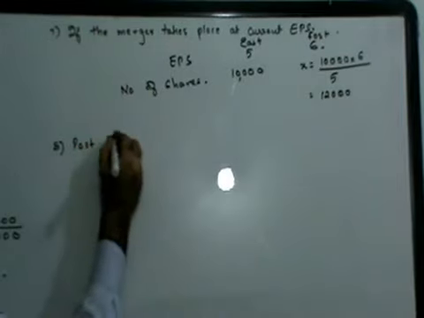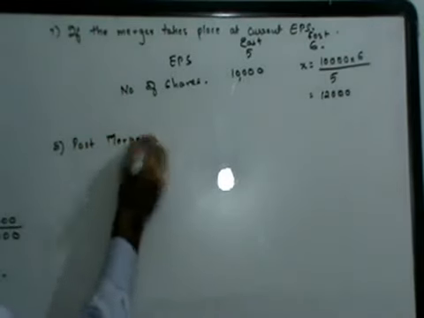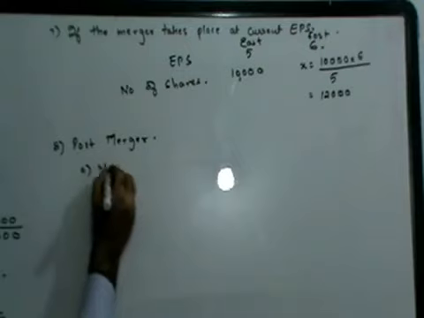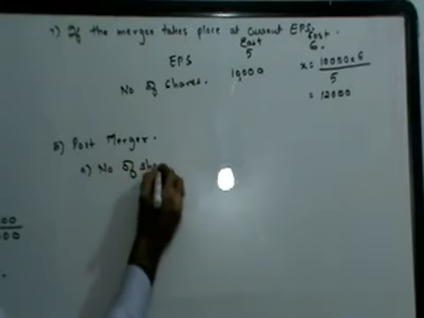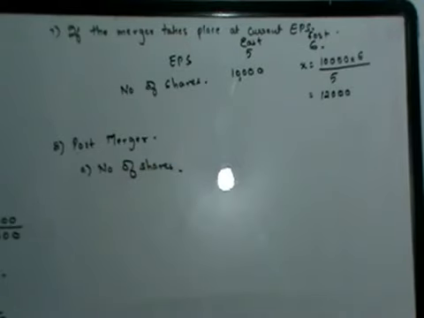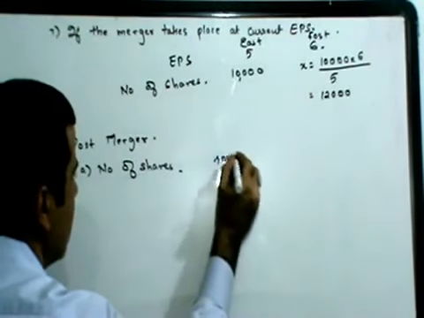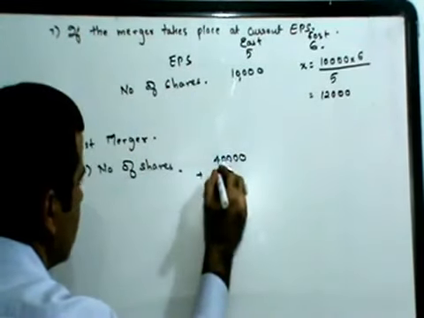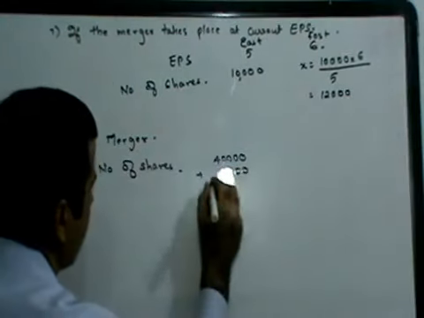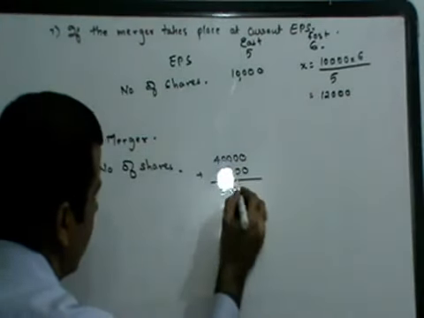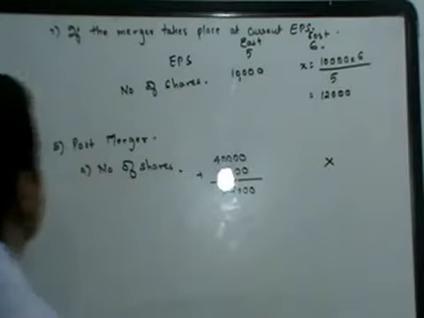Next, post merger, what will be the number of shares? East Limited already had 40,000 shares. It is going to issue another 12,000 shares, so there are going to be 52,000 shares.